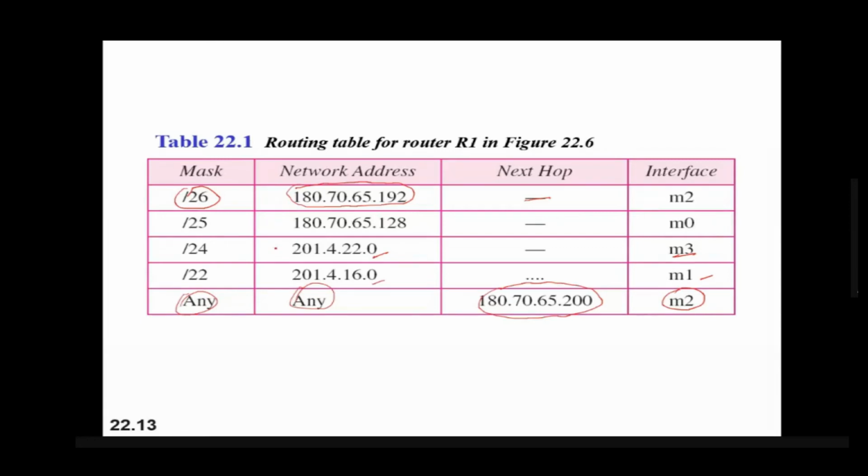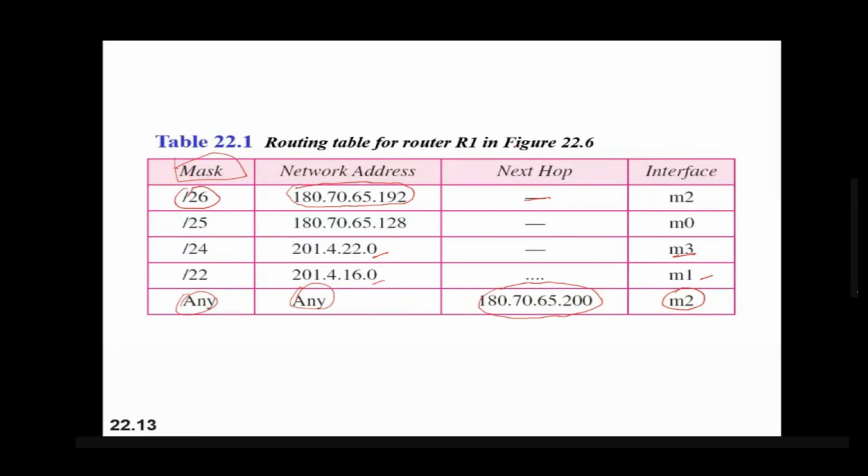So pay attention here. What does the routing table contain? The routing table contains the routing information, that is, how a packet will travel to the different networks. And the entries in the routing table are the mask, then network address, then next hop.